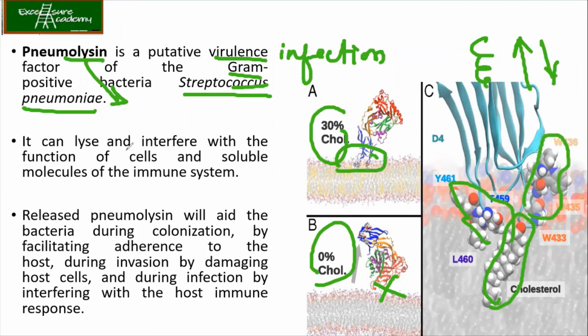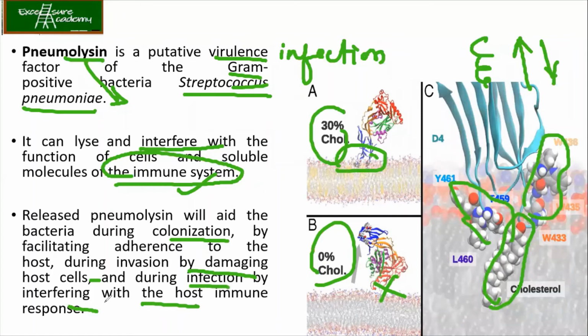Now, pneumolysin can lyse and interfere with the function of cells and soluble molecules of the immune system. You can see that, like your anthrax toxin, even pneumolysin is able to evade the immune system. So this will aid the bacteria during colonization by facilitating adherence to the host. It means it can help in attachment during the invasion by damaging the host cells, and during infection by interfering with the host immune response. So they help in the attachment to the host cell, and finally they make a pore in the host cell membrane, causing its virulence.